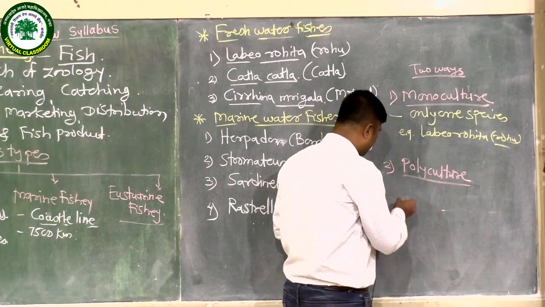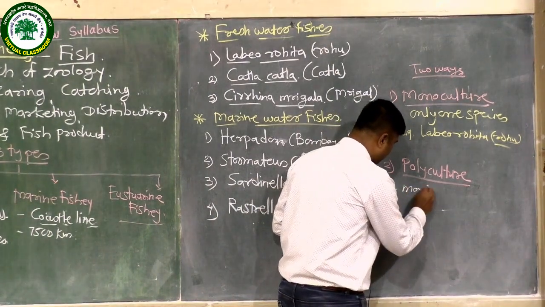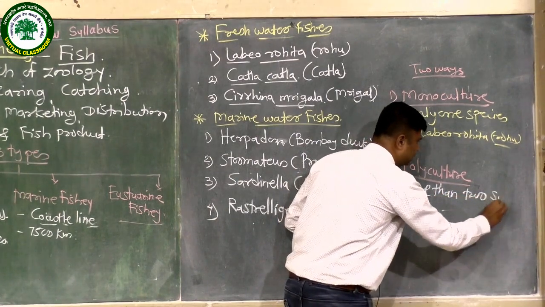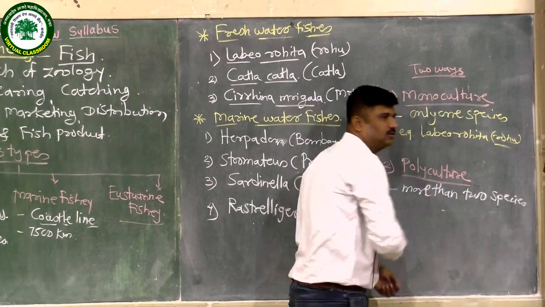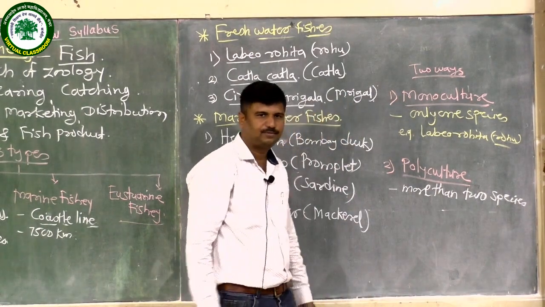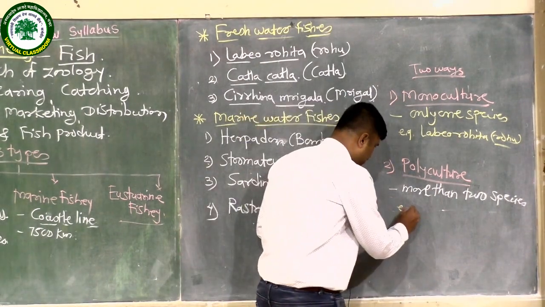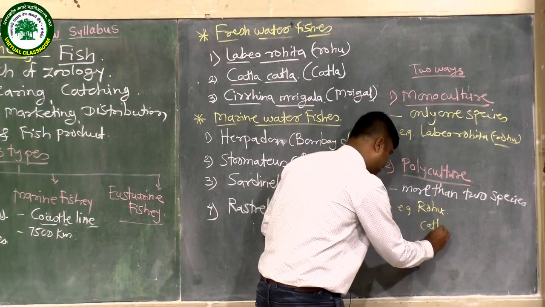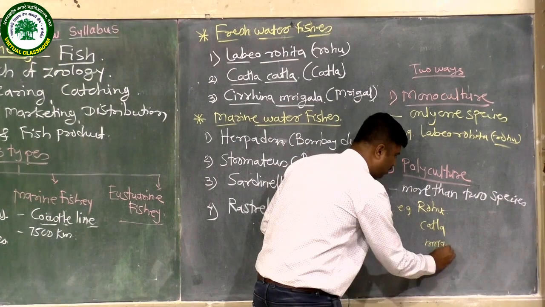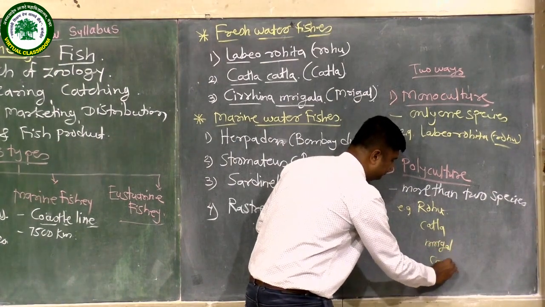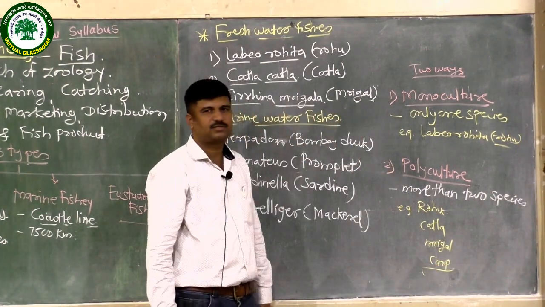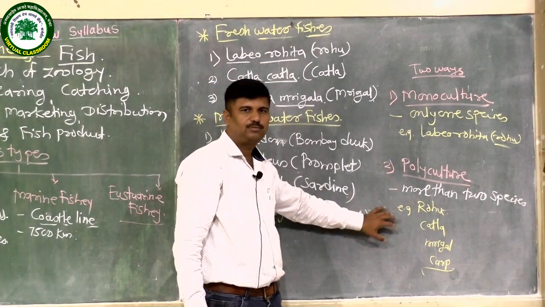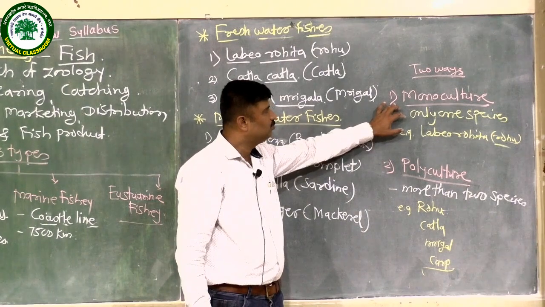Polyculture means more than 2 species are used for culturing. For example, rohu fish, katla, mrigal, and other domestic carps are also taken for this culturing. This is known as polyculture. This is known as monoculture.